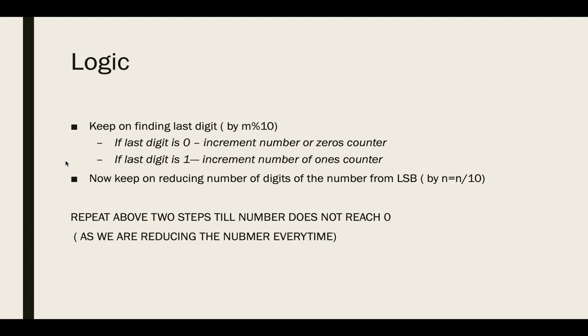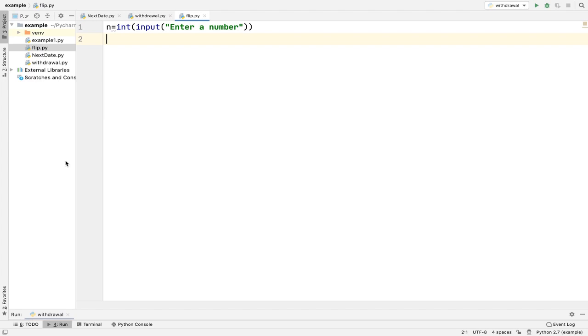Now let us proceed to our program. Here I have already taken the input n equal to enter a number. Now I am going to set some counters. Here is my zero counter. I have set it to 0 because in the beginning I don't know how many zeros there are, and there is a one counter. You should always make variable names properly so that it will make your program readable. So zero counter and one counter are 0.